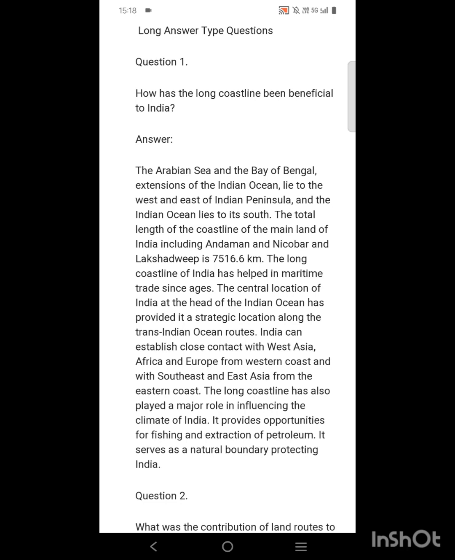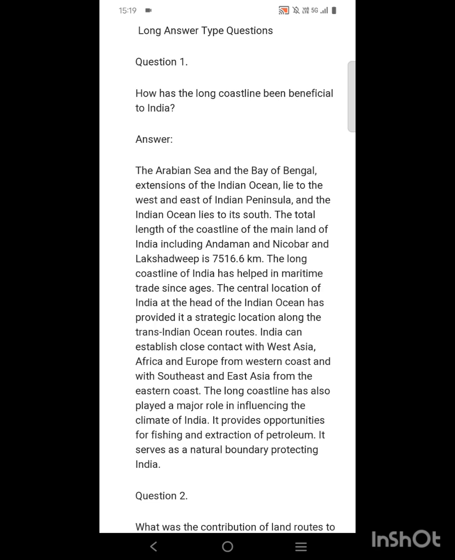So India is very much benefited because of the long coastline that starts from the Arabian Sea, including the Indian Ocean, to the Bay of Bengal. It lies in the west and east of the Indian peninsula and the Indian Ocean in the south. The total length of this coastline of the mainland of India, which includes Andaman and Nicobar and Lakshadweep, is 7,516.6 km.